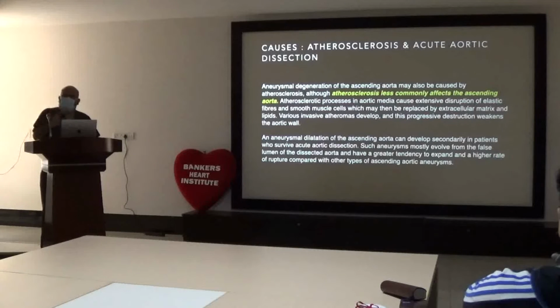Atherosclerosis less commonly affects the ascending aorta compared to other parts of the body. We see a lot of atherosclerosis in the ascending aorta, but normally in the Western world, the ascending aorta has less calcification compared to the arch and the descending aorta. This process in the aortic media causes extensive disruption of elastic fiber and smooth muscle cells, which may be replaced by extracellular matrix and lipid. Various invasive atheromas develop, and this progressive destruction weakens the aortic wall. That is the theory behind the atherosclerosis part.